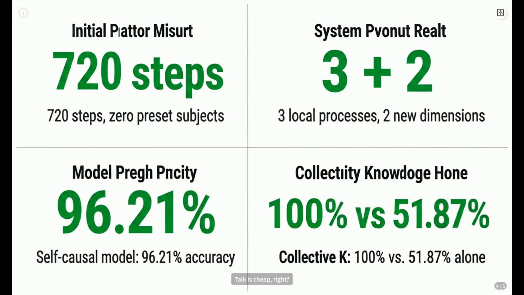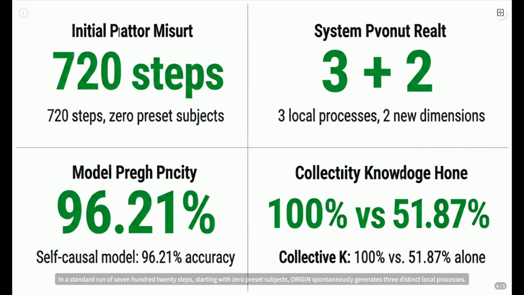Talk is cheap, right? Let's look at the proof. In a standard run of 720 steps, starting with 0 preset subjects, Origin spontaneously generates 3 distinct local processes. It births 2 entirely new internal dimensions when the existing ones couldn't handle the complexity. It creates 456 purposeful actions driven internally. Its ability to predict the consequences of its own actions hits a staggering 96.21% accuracy.